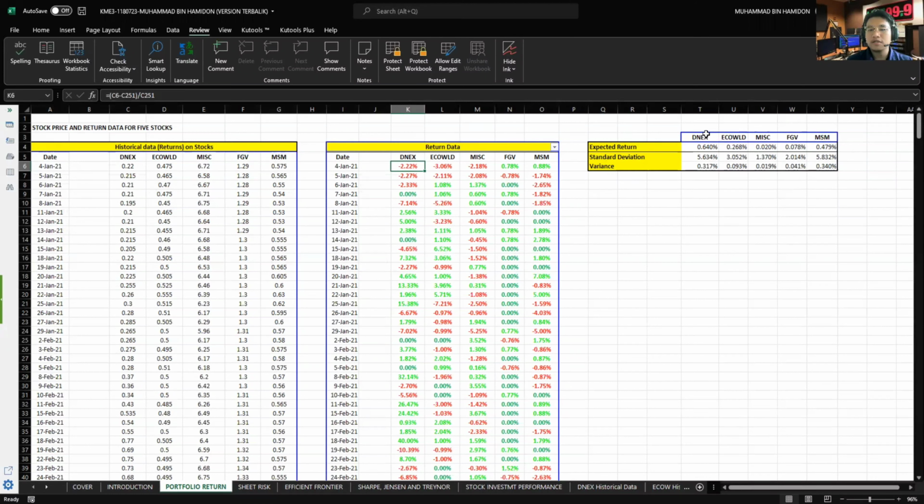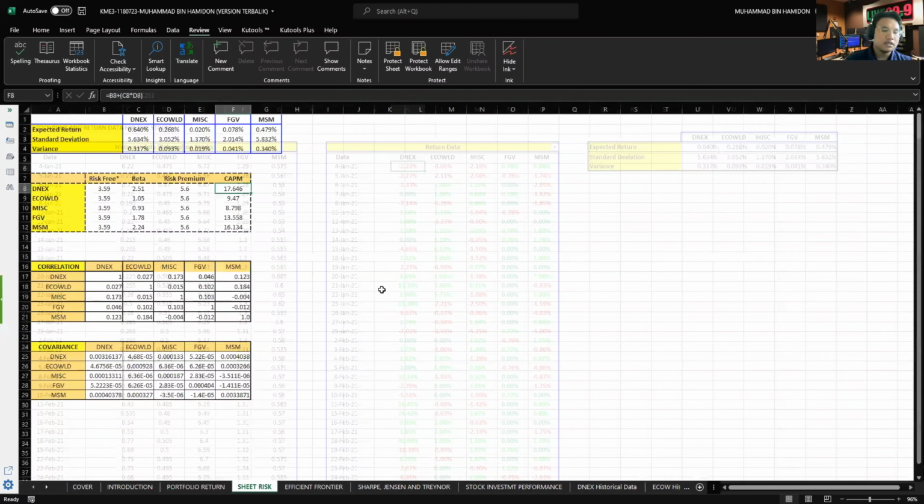The expected returns are 0.640% for Dagang, Ecoworld 0.268%, MISC 0.020%, FGV 0.078%, and MSM 0.479%. Each of these stocks has its own standard deviation and variance.